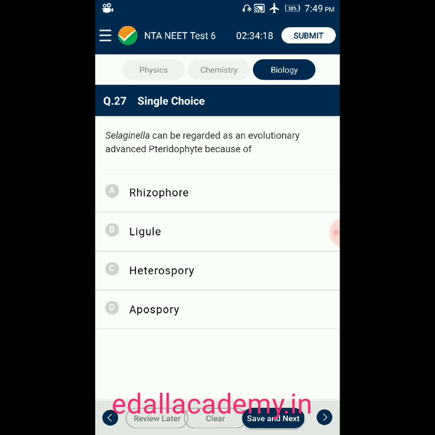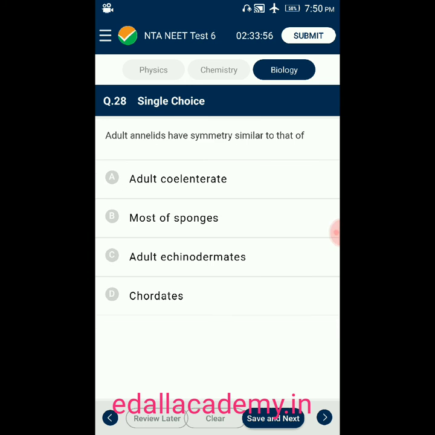Question 27. Selaginella can be regarded as an evolutionary advanced pteridophyte because of option A, rhizophore. Option B, ligule. Option C, heterospory. Option D, apospory. Answer is heterospory. Due to the development of heterospory, Selaginella can be regarded as an evolutionary advanced pteridophyte. So the correct answer is option C.